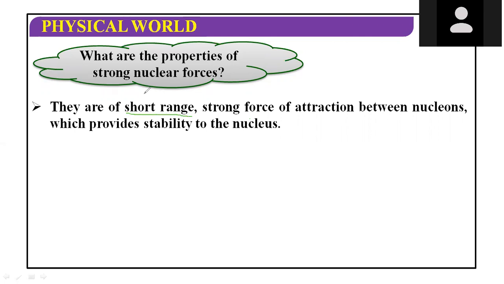It is 1 Fermi, and 1 Fermi is equal to 10 raised to the power minus 15 meter. So this is the range. If we cross the range, then the strong nuclear force will not work. So they are called short range because the distance is so small.